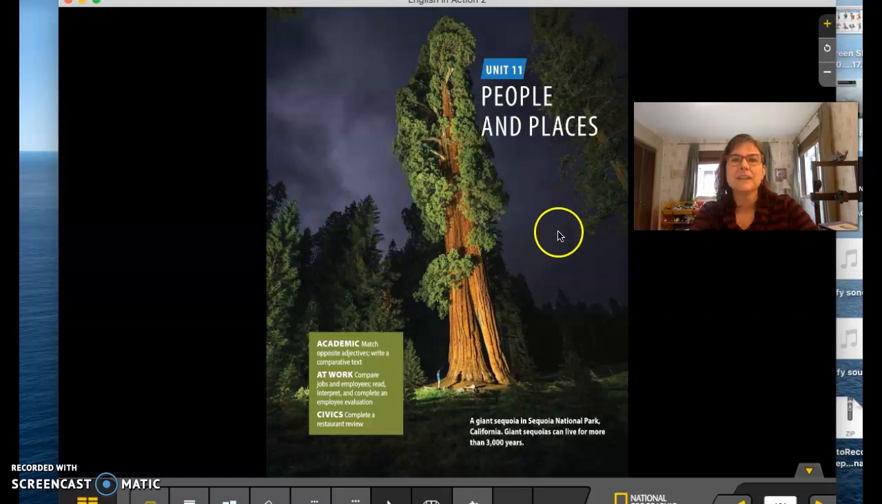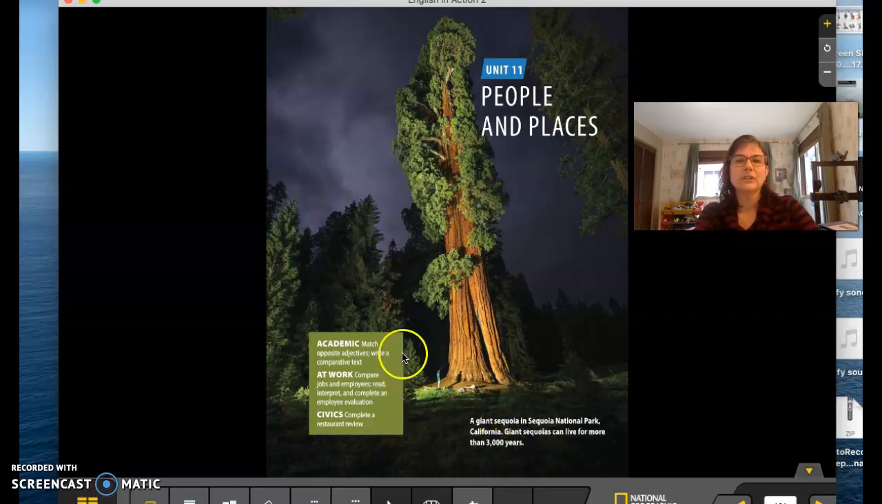Okay. The caption down here explains what is happening in the picture. Let's read it together. A giant sequoia in Sequoia National Park, California. And a sequoia is a kind of tree. Giant sequoias can live for more than 3,000 years. Wow, that is pretty old. All right, and we have here, do you see giant? Giant means very, very large, huge, same as huge.